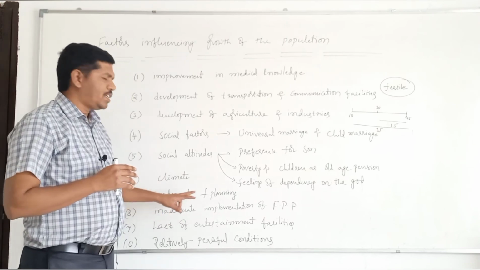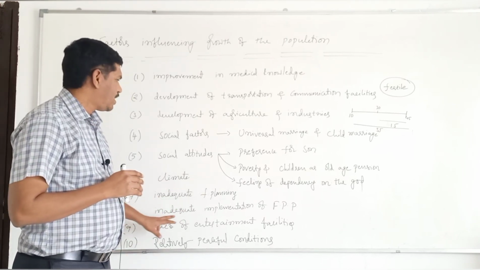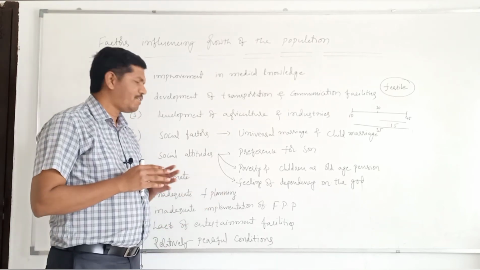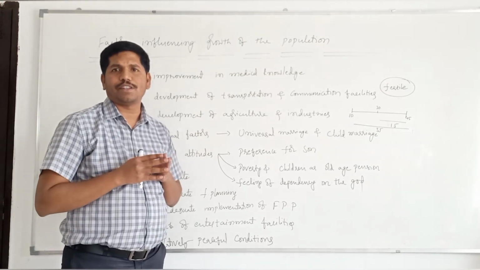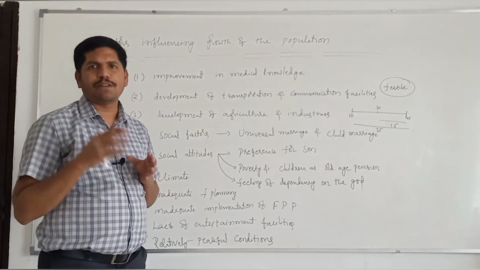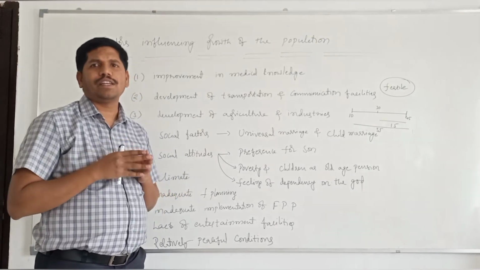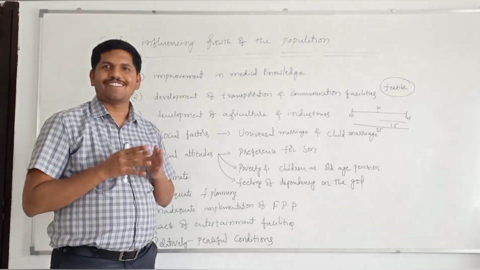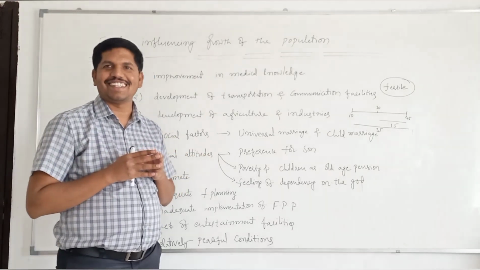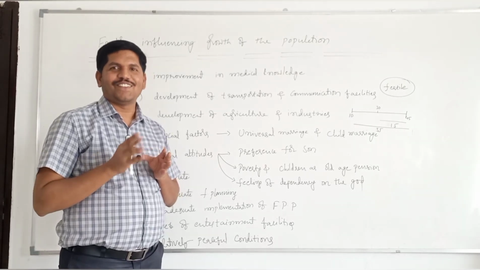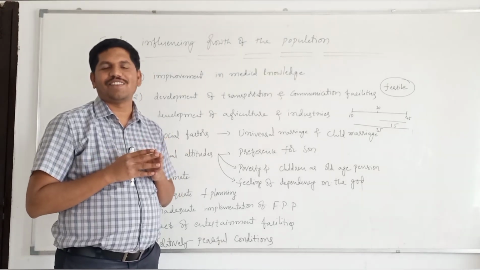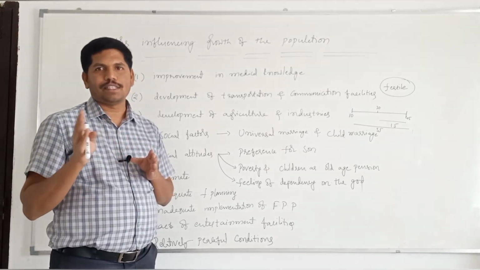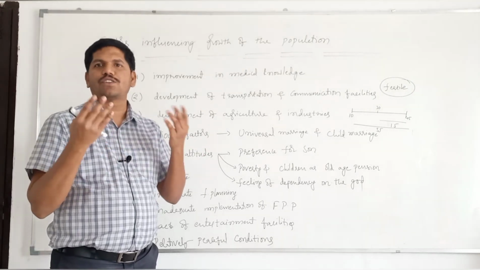And I told you previously, inadequate family planning and inadequate implementation of family planning program. And apart from these things, lack of entertainment facilities in the rural areas especially. In urban areas, there is availability of number of entertainment facilities. But in rural areas, the availability of entertainment facilities is decreased. Of course, our Jio revolutionized all these situations. But in the olden days, it was not so. Because of lack of entertainment facilities in the rural areas, they often found their entertainments in sex play. That's why there was production of more number of children.